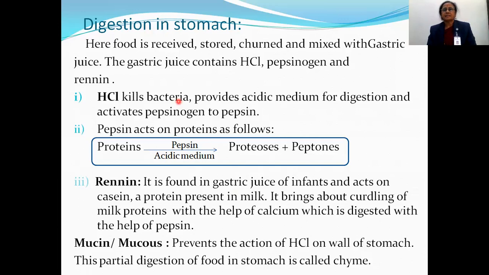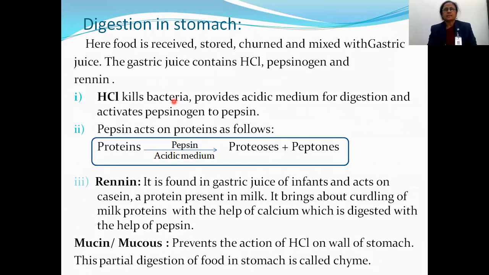Then in gastric juice, pepsinogen is present. Pepsinogen is present in inactive form. This pepsinogen is converted into pepsin due to this acidic media. And another enzyme is also present, known as renin.